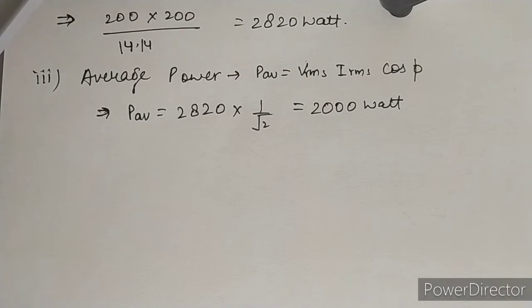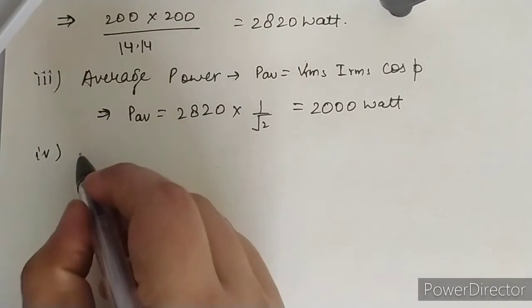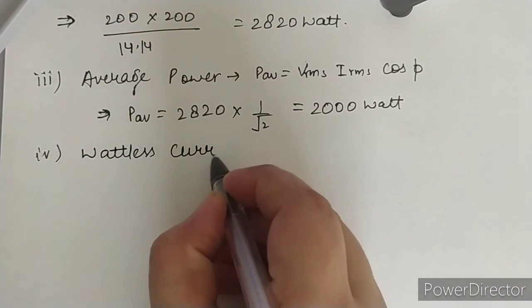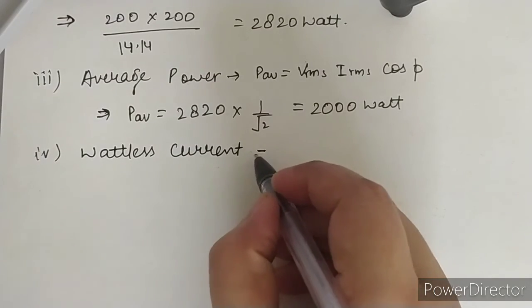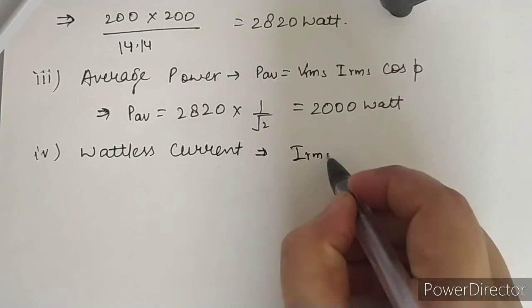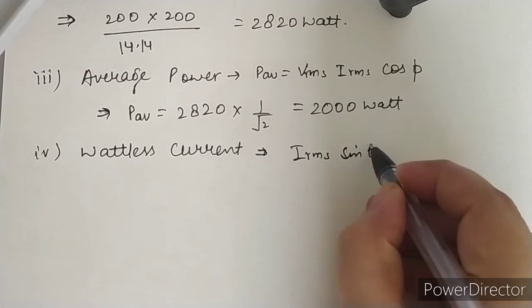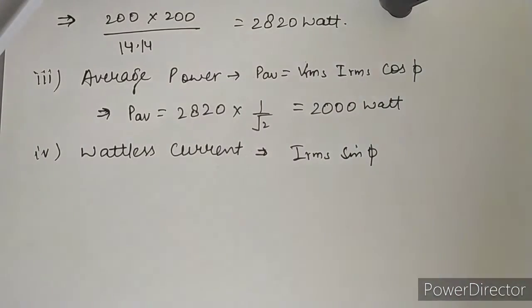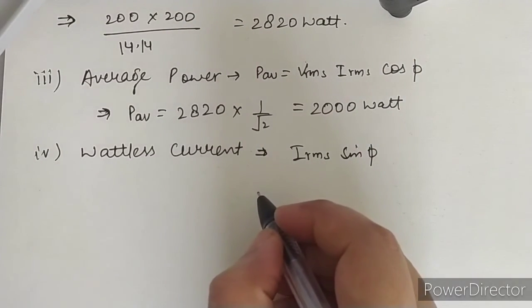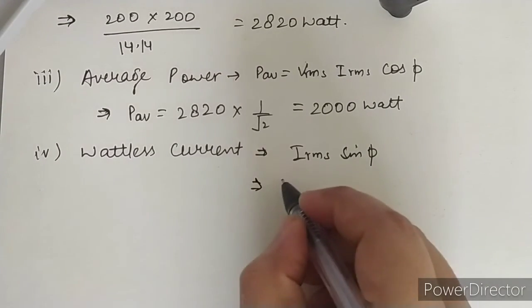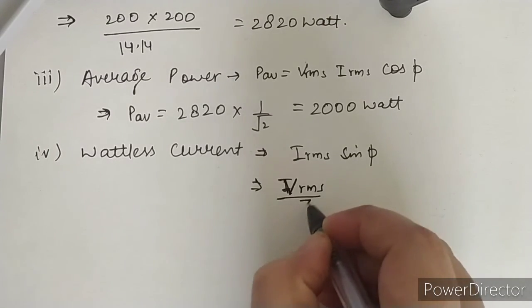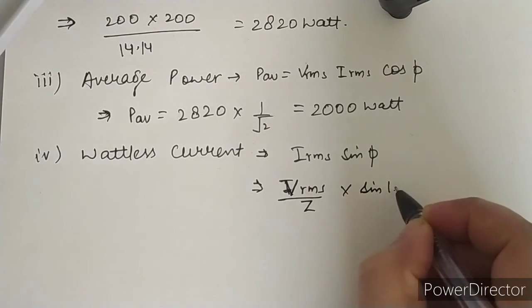Okay, and the next, but not the least, last one is you have to calculate the value of wattless current. The value of wattless current is, in the Irms form, the component of sin phi, then we get the value of wattless current, and cos phi gives the value of the component of current. So the Irms has been converted into Vrms upon Z into sin phi.